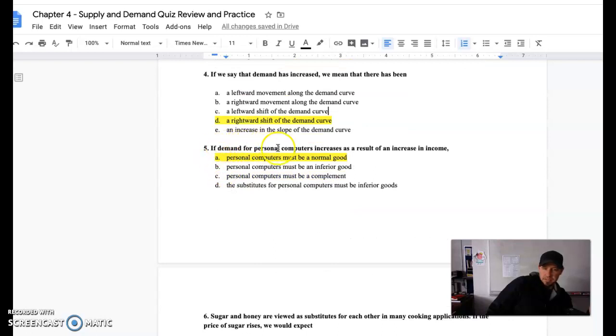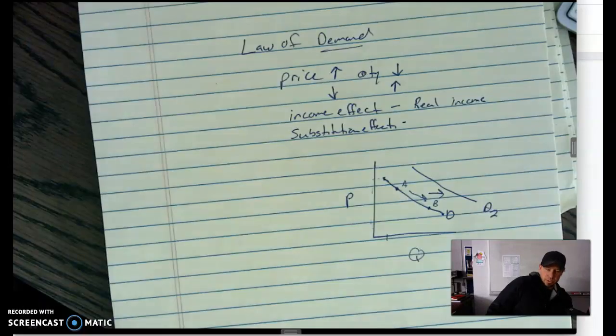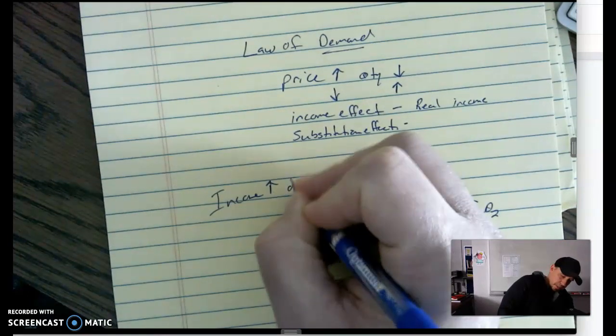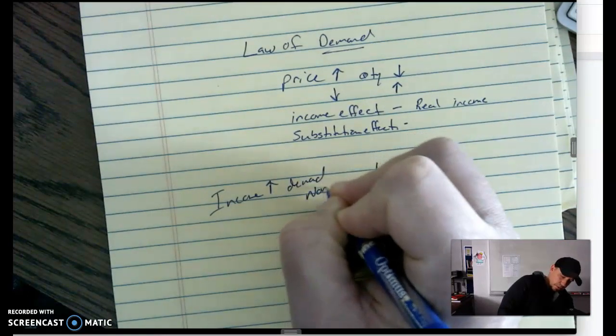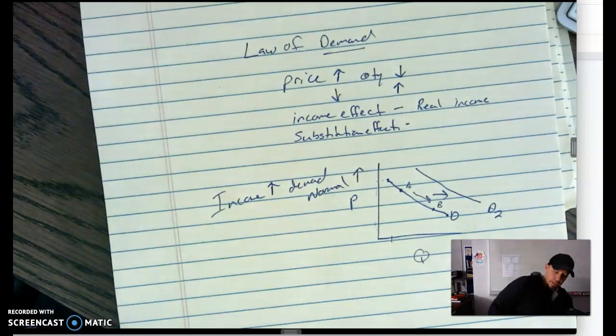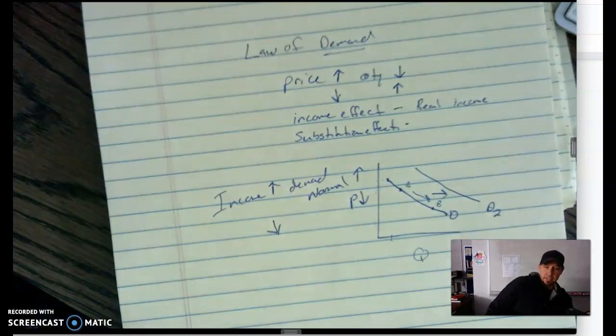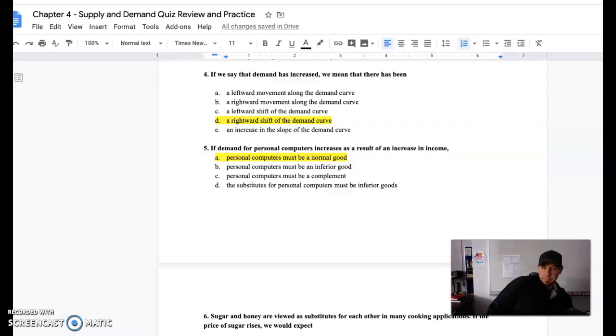Number 5, if demand for personal computers increases as a result of an increase in income, all right, we're talking about here an increase in income. If we know that the demand for a good increases, that good must be a normal good, right? Normal good. So income goes up, demand for normal good goes up, and vice versa. Income goes down, demand for normal good goes down, and demand for inferior would go up.